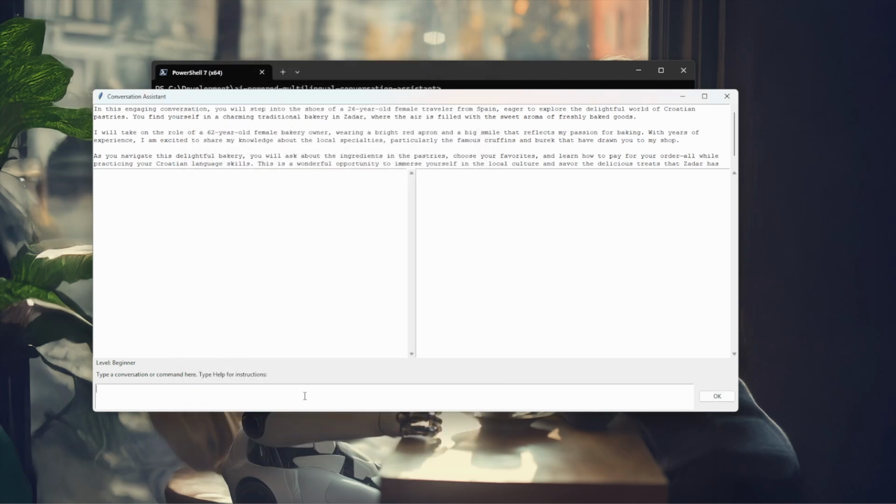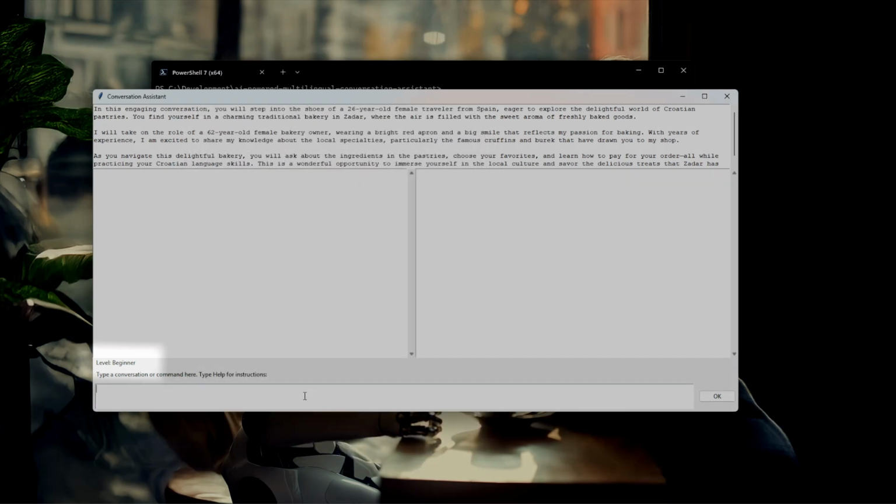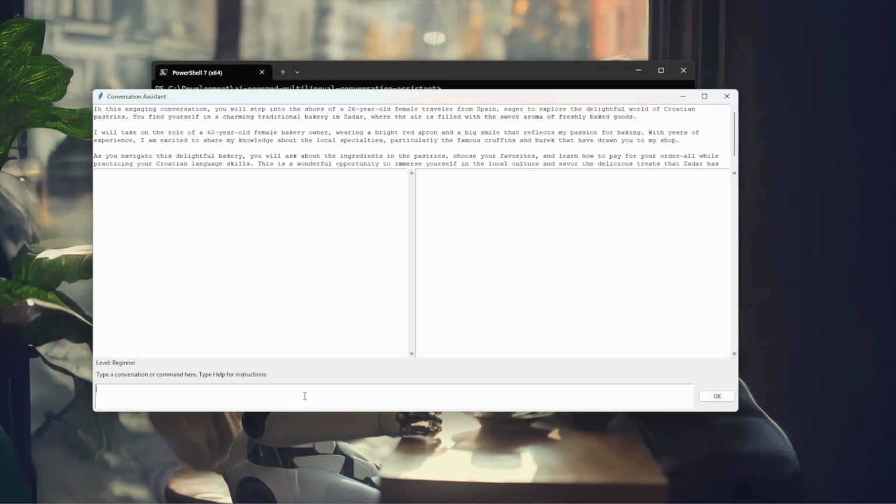For this demonstration, we're learning Croatian. Notice that right above the text input area, it says the level is set to beginner. This means the AI will use simpler sentences, and when it speaks, it will also provide an English translation.